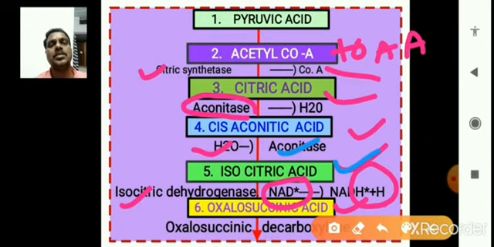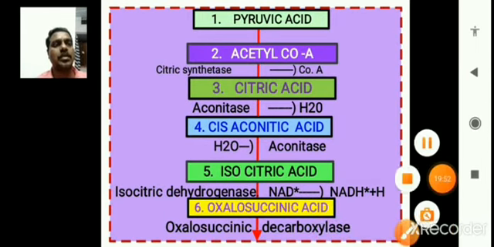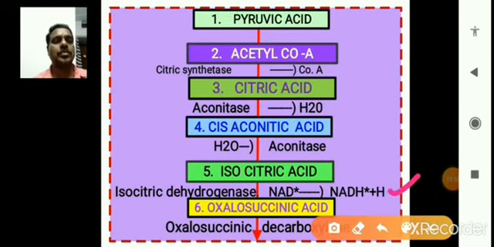So isocitric dehydrogenase adds the hydrogens to the NAD. Here, between the fifth and sixth steps, one NADH is produced. This is very important.